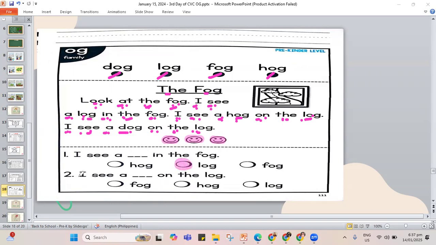Okay, next one. I see a fog, a hog, a log on the log. What went on the log? A fog, a hog, or a log? It's going to be a hog. It sat on the log. It was there on the log.